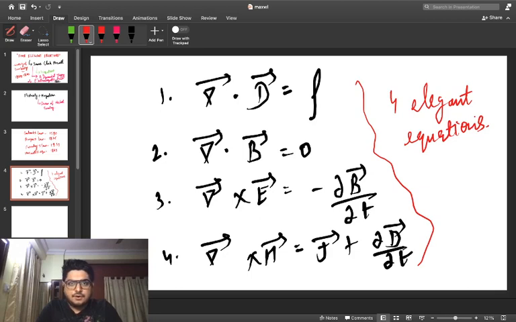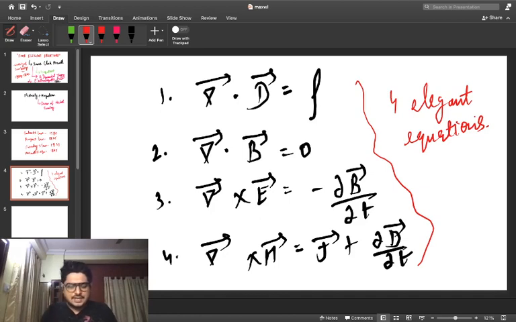All these equations describe the essence, the property of electromagnetic waves, and we are able to design this laptop, this mobile phone, or even the pen tab I am using to scribble down the equations. Each and every one harnesses electromagnetic energy. That is why I say these four elegant equations changed the face of the world.